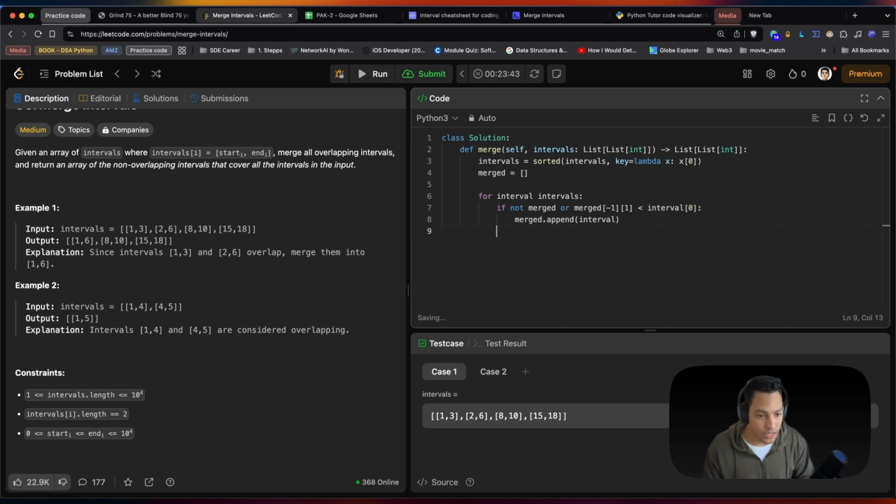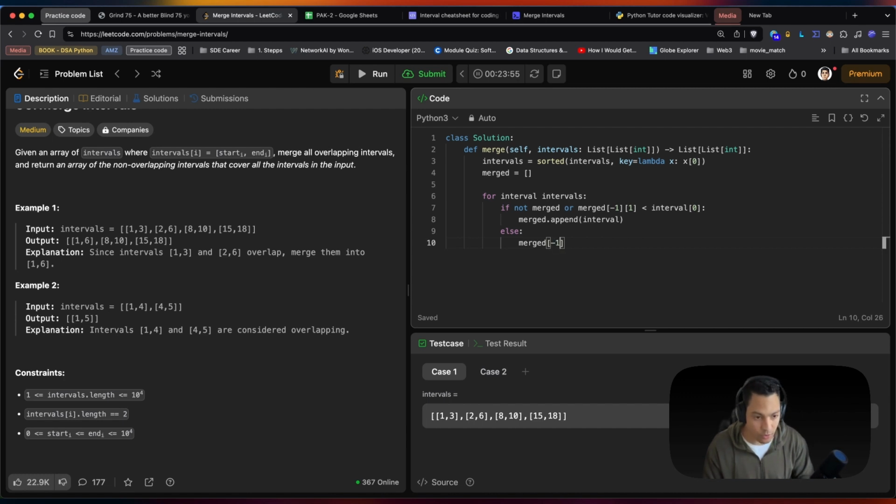Now, if that's not the case, then we need to modify our merge last interval and get the maximum value between this same value right here.